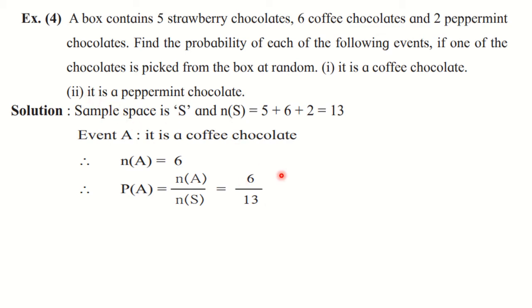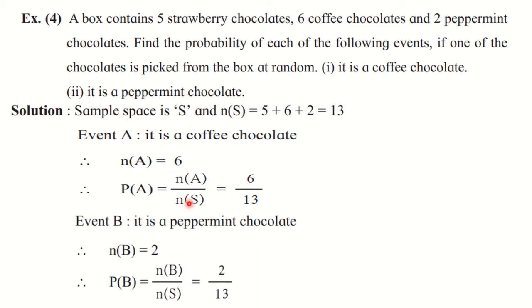Now take the second event as B, that it is a peppermint chocolate. So see how many peppermint chocolates are there? 2. So n of B is equal to 2. And from that P of B is equal to n of B upon n of S, that is equal to 2 upon 13. So this way we are going to find the probability.